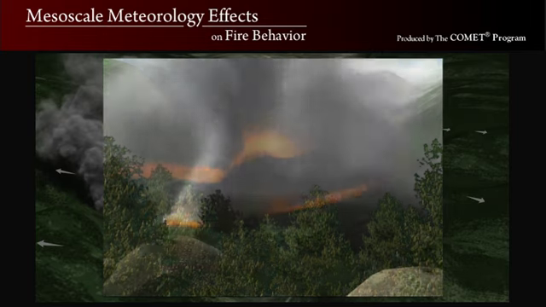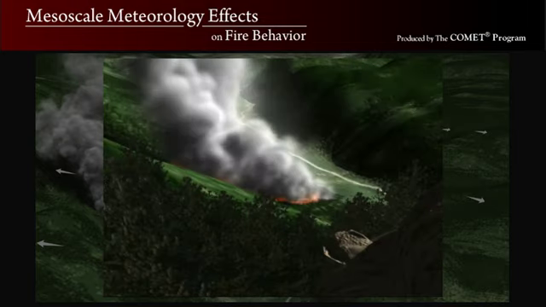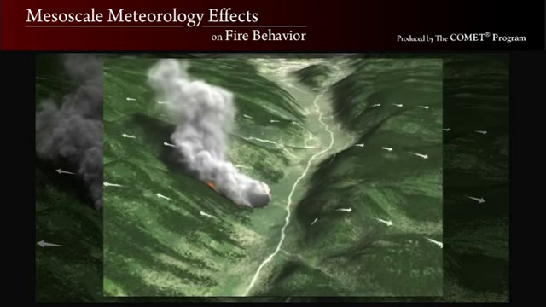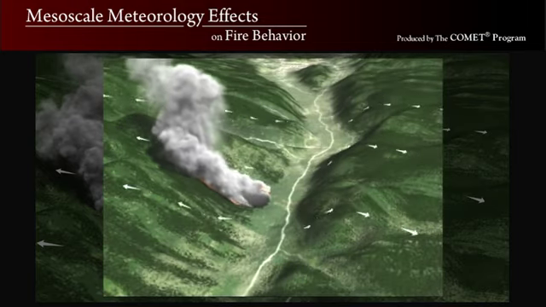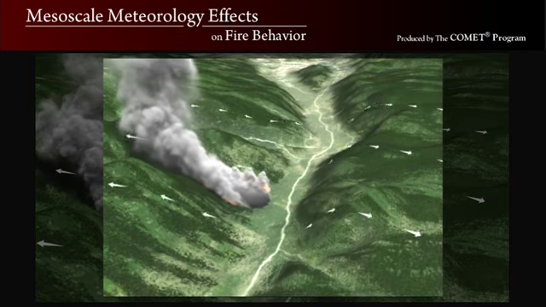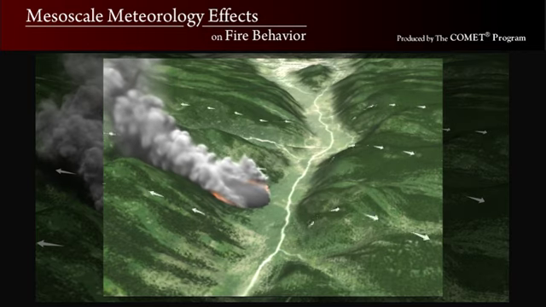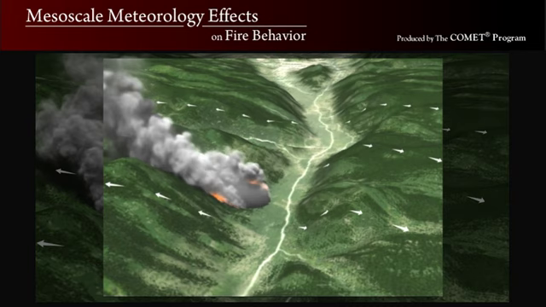Upslope winds act with the natural tendency of the fire to move up a slope and increase the spread of the fire. The spread rate is related to the wind speed, so as the upslope flow strengthens, the fire moves more quickly. The higher temperatures and lower relative humidity will also aid in the fire spread by preheating and drying fuels.